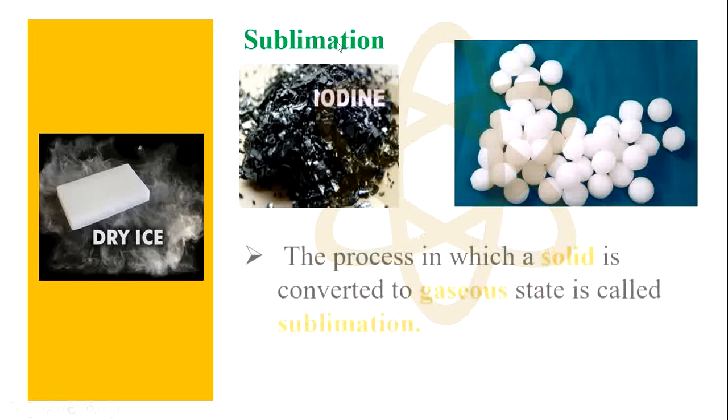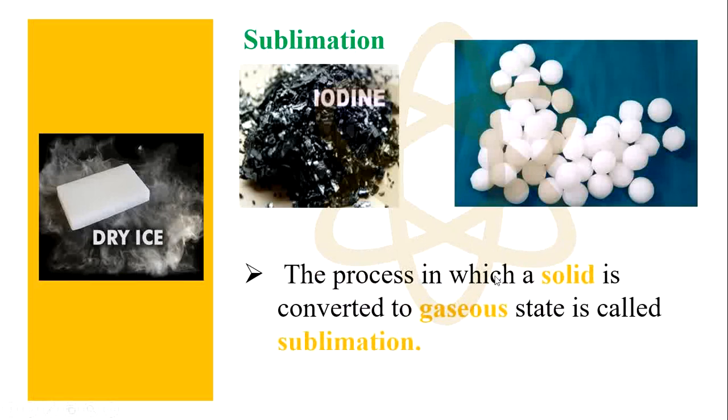So what is called sublimation? The process in which a solid is converted to gaseous state is called sublimation. Solid to gas is called sublimation. What is called melting? The process in which solid to liquid is called melting. What is called freezing? Liquid to solid is called freezing.